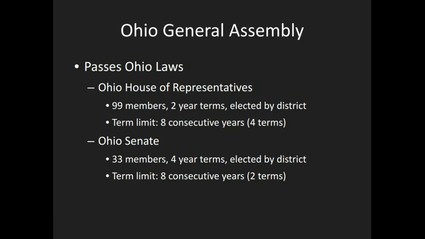When we're talking about consecutive years, it doesn't mean that they can only serve those years back to back. So if you run for the Senate and you get it and then you're not elected, you can run again. Consecutive meaning just like you're serving those first 4 years in order, the second 4 years in order.